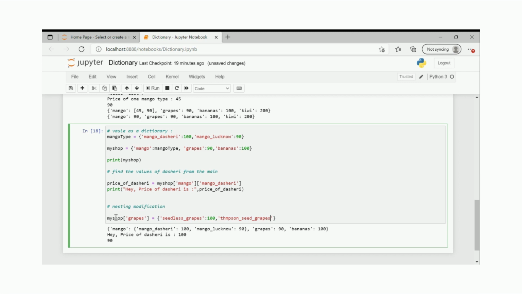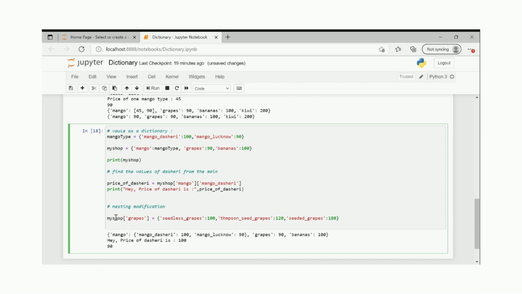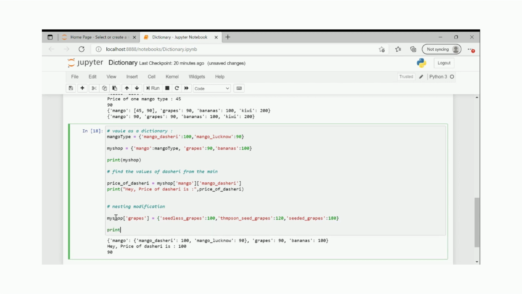If you're putting it with a space, do not forget that. So just write 120. Let's say I have another type which is seeded grapes, that is, let's say, 180.